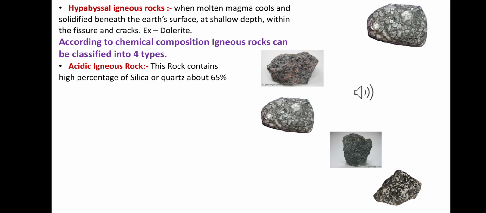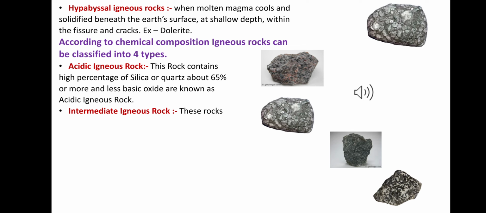Igneous rocks containing a high percentage of silica or quartz, about 65% or more, and less basic oxide, are known as acidic igneous rock. They include rocks like granite, pegmatite and rhyolite.